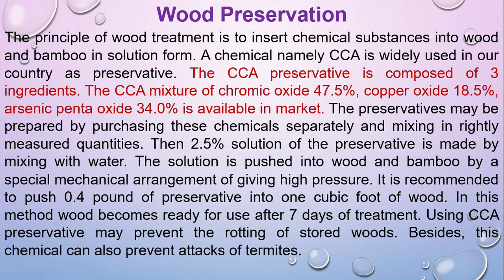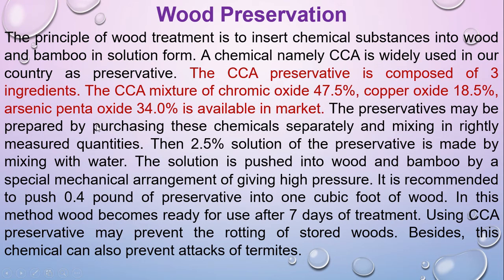Now, how can you preserve the wood? We cut the wood and preserve, season the wood. Now the next way is preserving the wood. In this way, we can use one preservative called CCA. This is very, very important for preserving the wood. This CCA is mixed with three components, or ingredients, which are chromium oxide, copper oxide, and arsenic pentaoxide.